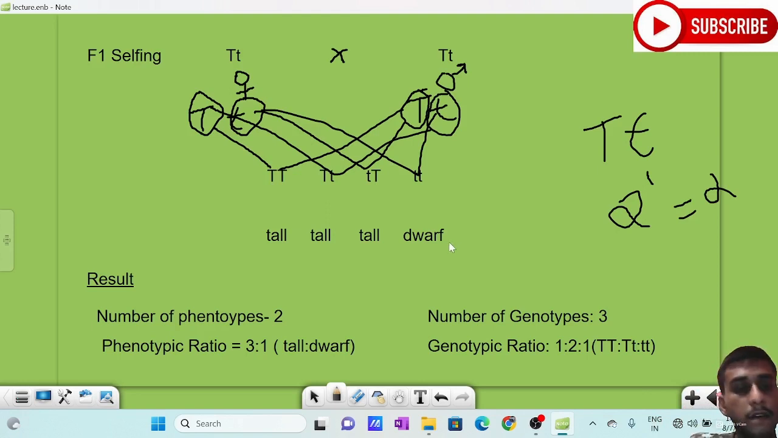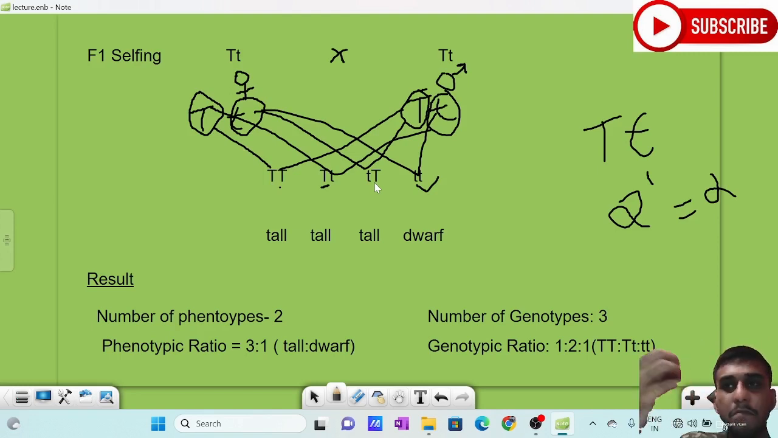So just check here. These are the genotypes. Total number of genotypes, or total progenies, is 4. But how many types of genotypes? Types of genotype is actually 3. What are the types of genotypes? Capital T capital T, capital T small t, and small t small t. These are the 3 types. This one, this one, this one. Right, there are 3 types. And how many types of phenotypes? Only 2 types of phenotypes form, tall and dwarf.